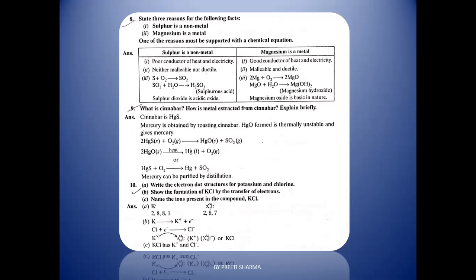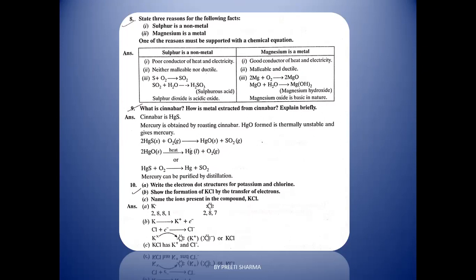Now the next question is, what is cinnabar and how is metal extracted from cinnabar? Explain briefly. You must know that cinnabar is an ore of mercury, and mercury comes into which reactivity series? Either it is a metal of low reactivity, high reactivity or moderate reactivity. So we know that it is an example of low reactivity. So which process is used to extract the metal from cinnabar?